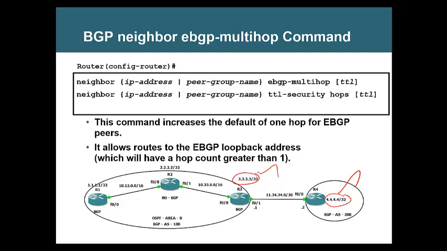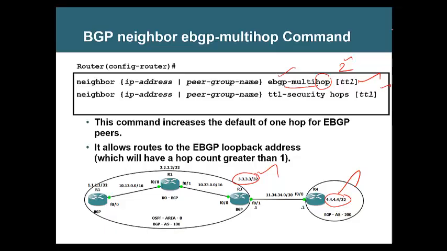How do we achieve that? By giving this command. If you say EBGP multihop, what does that mean? It means that the neighbor need not be directly connected. The EBGP neighbor can be 2 hops away.